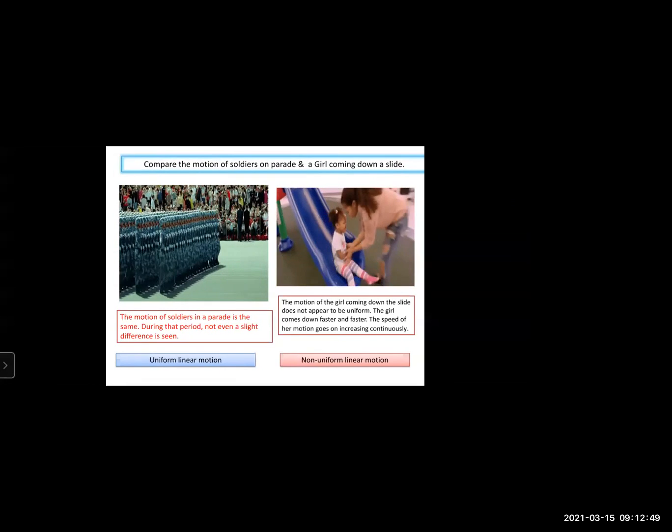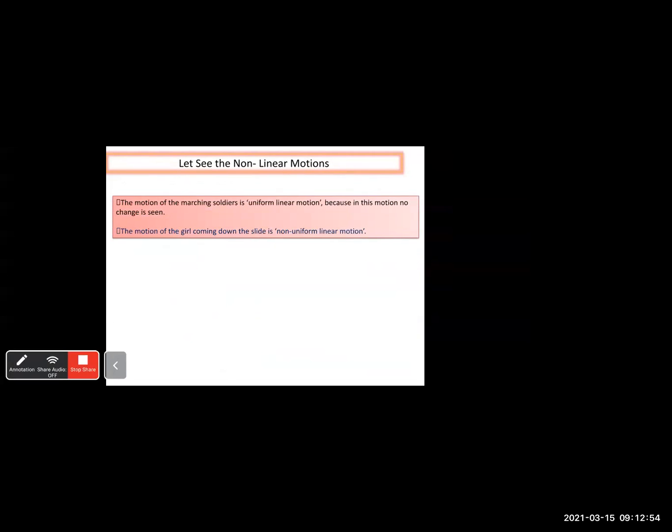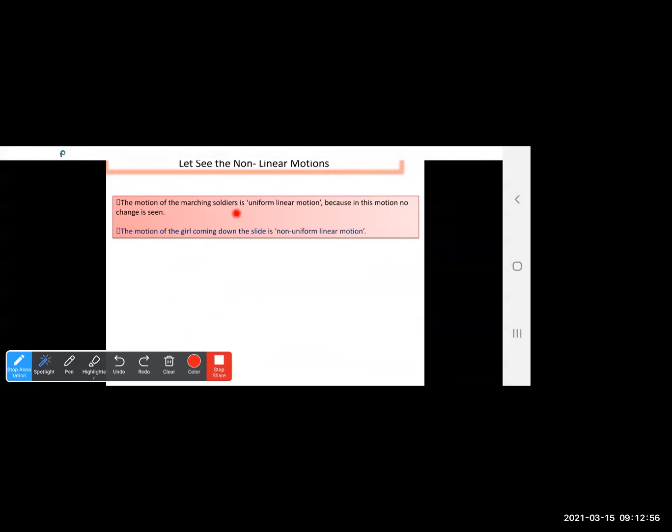So from these two examples, we come to know that the motion of the marching soldier is uniform linear motion, because in this motion no change is seen, and the speed is also constant. The speed is the same. While the motion of the girl coming down is an example of non-uniform linear motion, because here the speed or the motion keeps on changing.